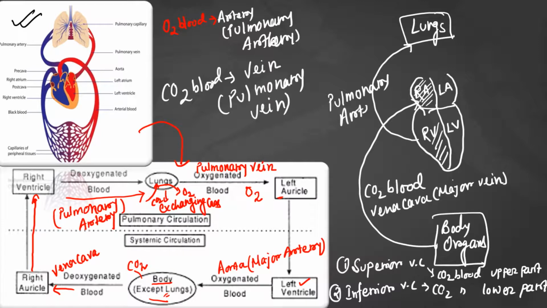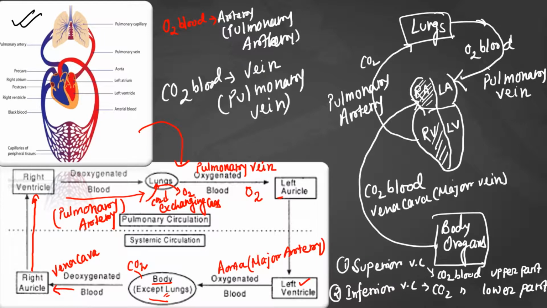There will be an exchange of gases, and due to that, the blood will now have oxygen. Now this oxygenated blood will again come to the left auricle. So here, which blood will come? Oxygenated blood. So I am writing O2 blood. This O2 blood, with the help of the pulmonary vein, will come to the left auricle of our heart.